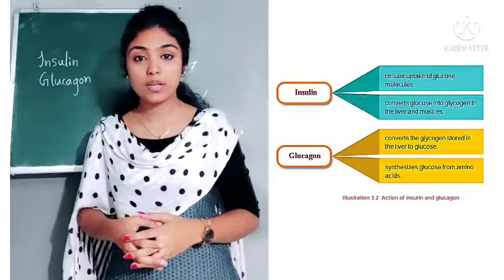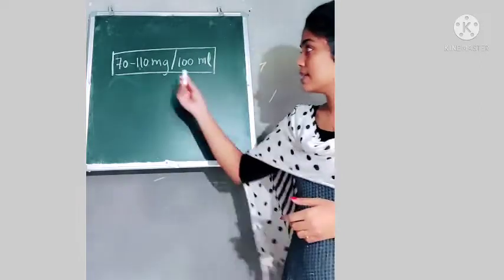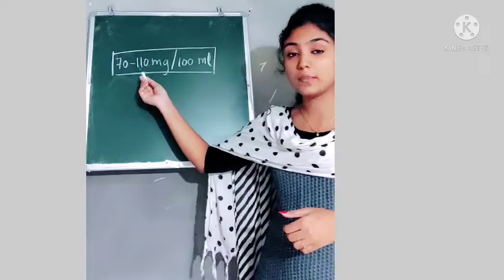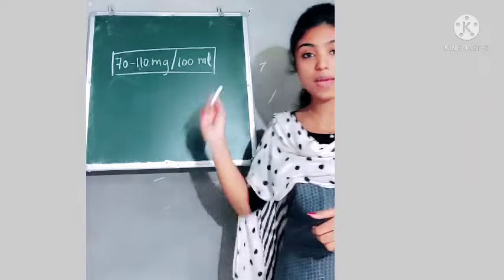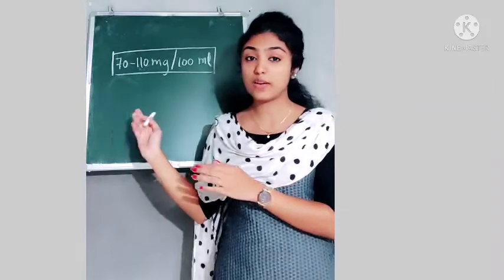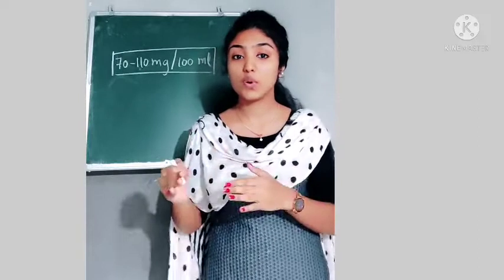The normal level of glucose in blood is 70 to 110 milligram per 100 ml. This is the normal level of sugar in our blood. So insulin and glucagon balance, or regulate, the amount of glucose in our body.